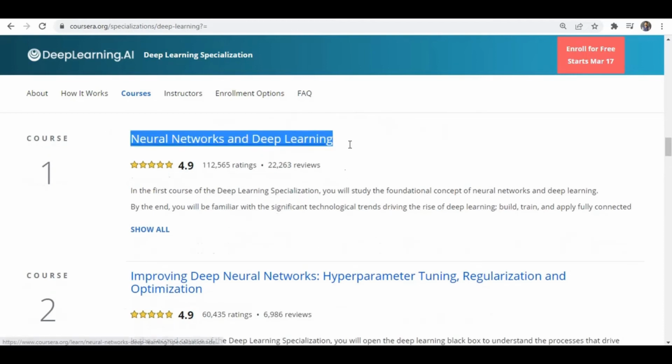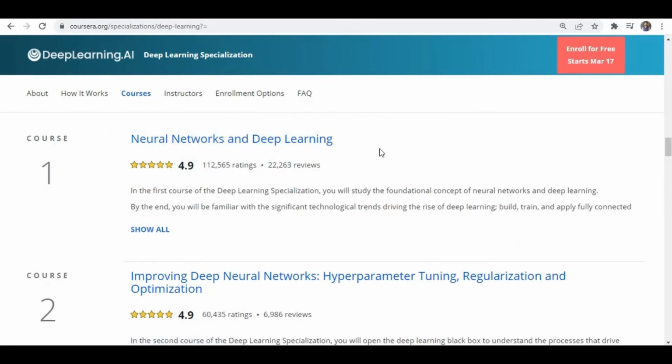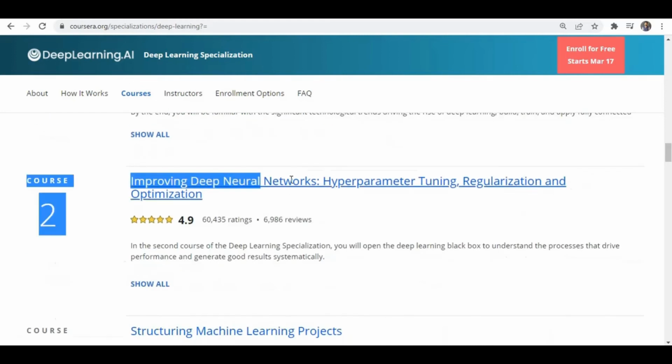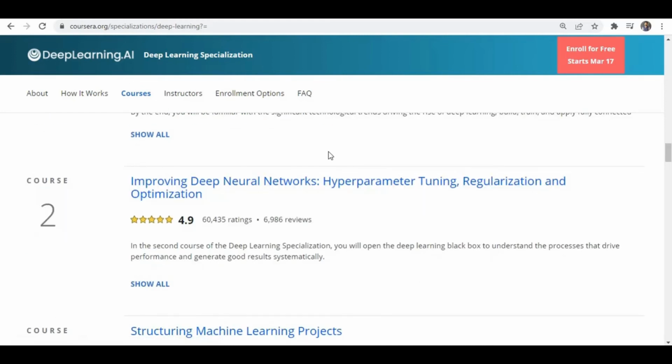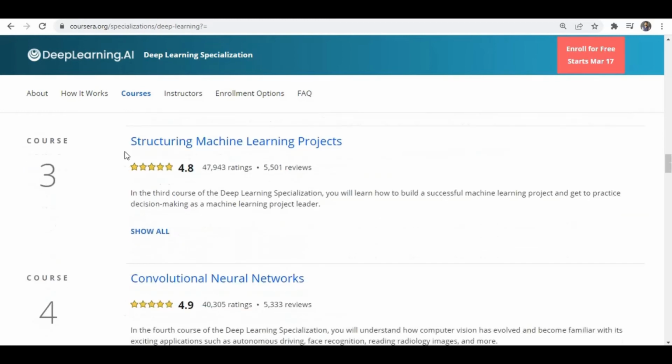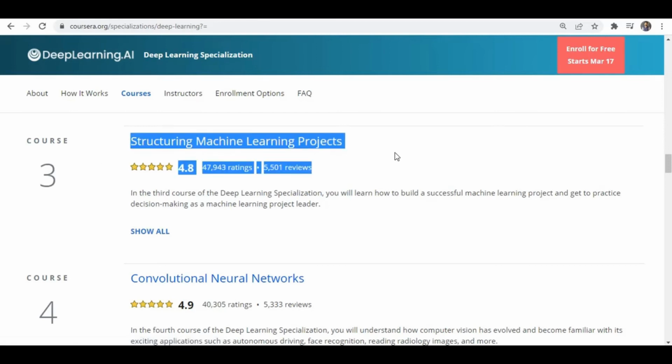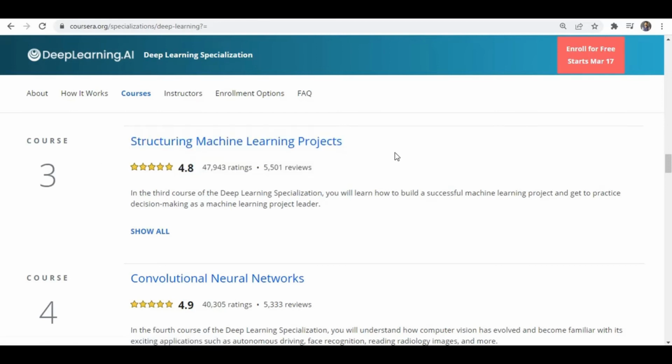You can see the first one is neural networks and deep learning, where they discuss artificial neural networks. The second course is improving deep neural networks, like hyperparameter tuning, regularization, optimization, right? We use batch gradient descent, mini batch, or Adam, RMSprop, and these kinds of optimization techniques they teach. And as well as structuring machine learning projects, how you can apply machine learning in the real world, what kind of examples?